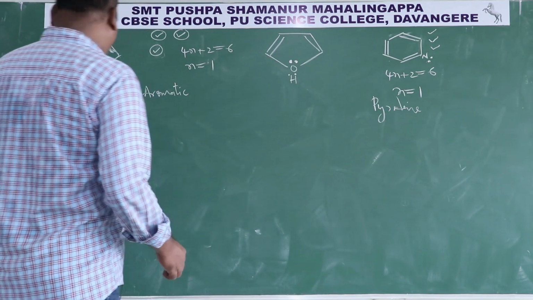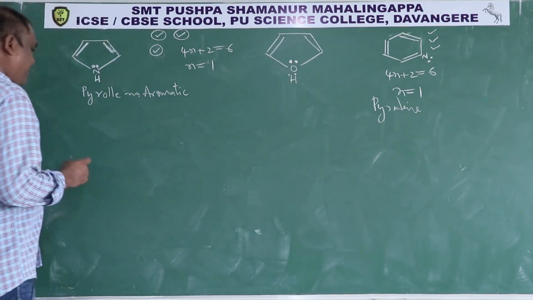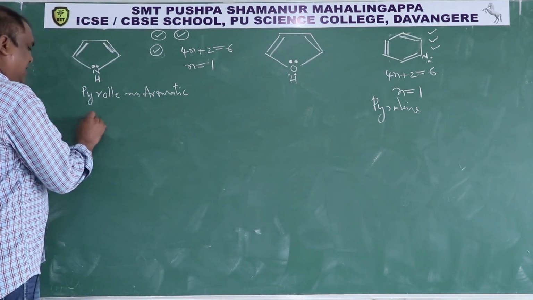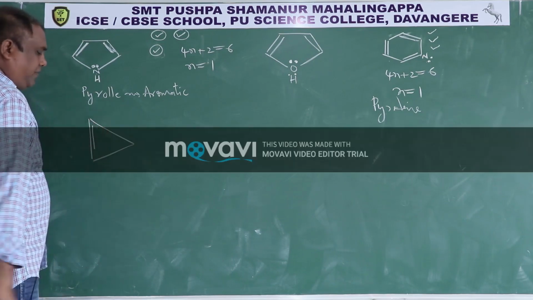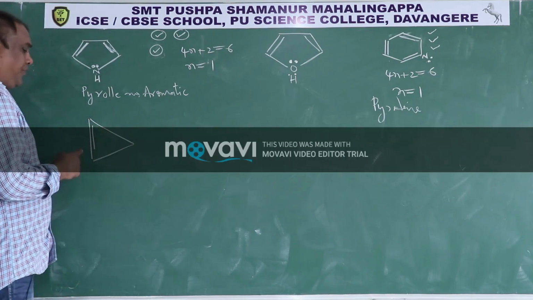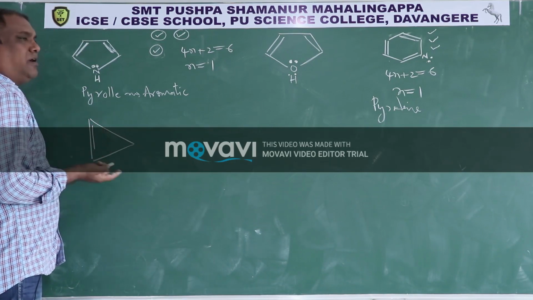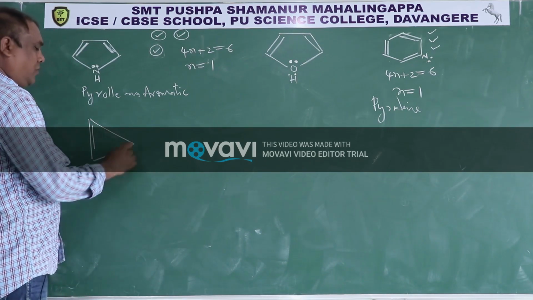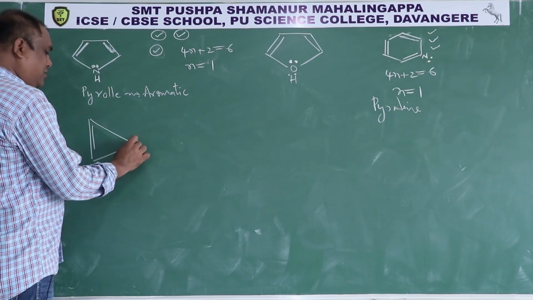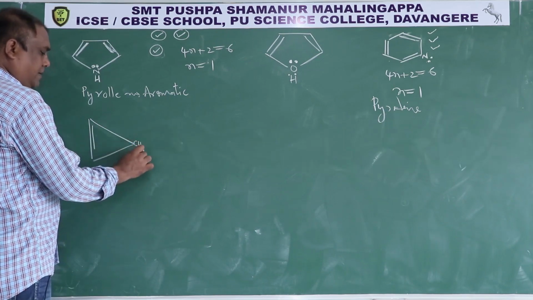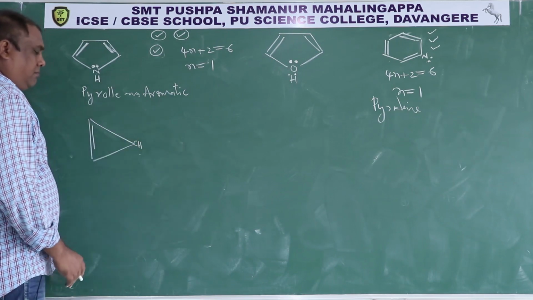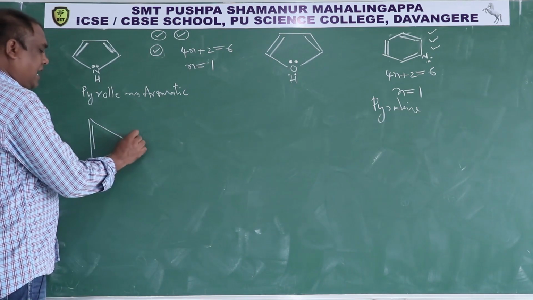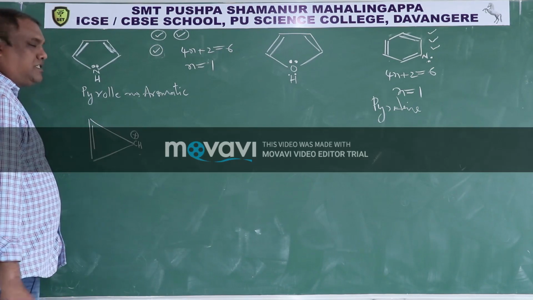Now let us check another one. This is cyclopropene. Now there is only one pi bond, so where is the conjugation? This is CH, this is CH2. But imagine one hydrogen is gone, taking carbon's electron, then carbon becomes positive.